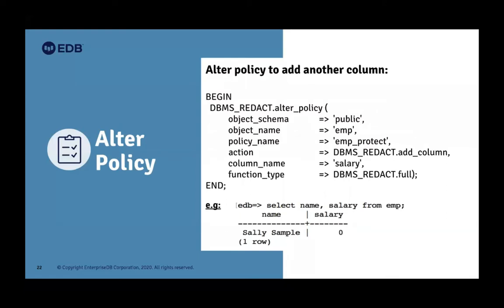The default value is always going to be returned. Here you see I select name and salary from the employee table. I get the name of that employee, and the salary will be 0. That's the default value in a redact type, that is always going to be returned as 0.